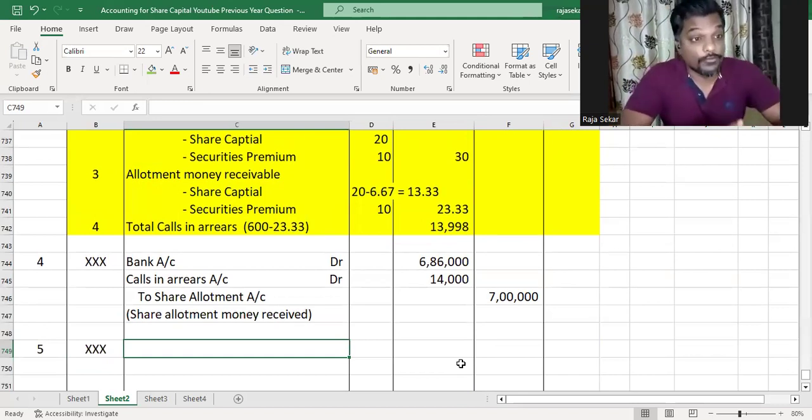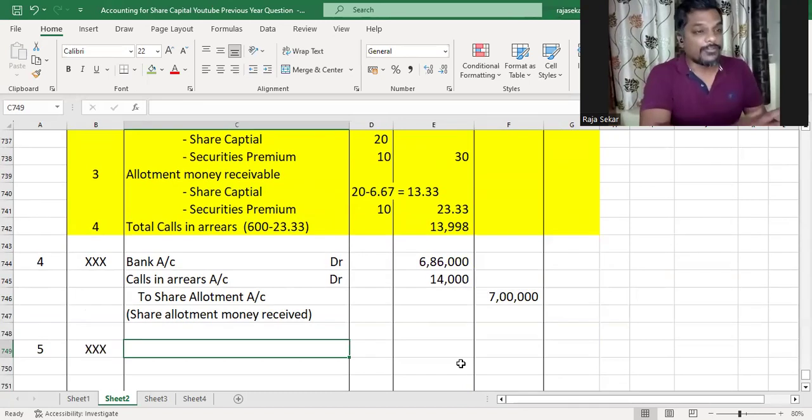All right. So the next thing to do would be to make the... I'm sorry. We've got to forfeit the shares. Usually, you would have made the first call due, but in this question, they clearly mentioned that Yogesh's shares were forfeited immediately after allotment. Even before the first call was made, Yogesh's shares had been forfeited. Understood or not? We will make the forfeiture entry.